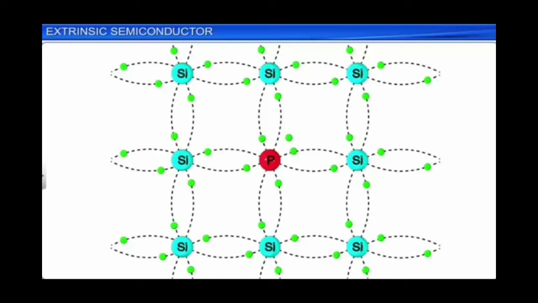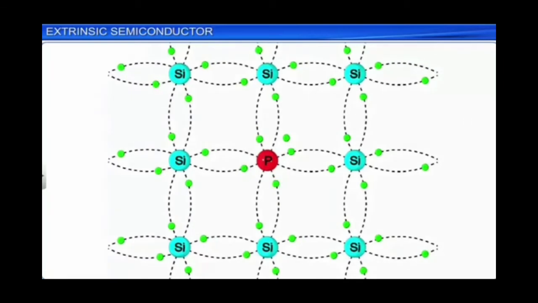Now we will discuss the case when a pentavalent impurity is added, for example, phosphorus. So the phosphorus atom displaces a silicon atom from the crystal structure and takes its place. You know, in the phosphorus atom, in the outermost shell, there are 5 electrons. Of the 5 electrons, 4 take part in covalent bond formation, and the 5th electron becomes most loosely bound to the phosphorus atom. That means it becomes almost free.